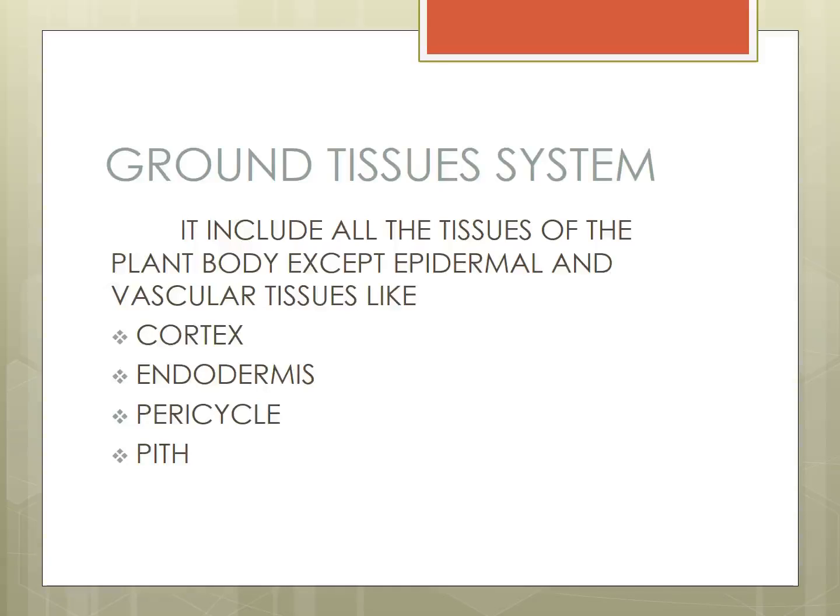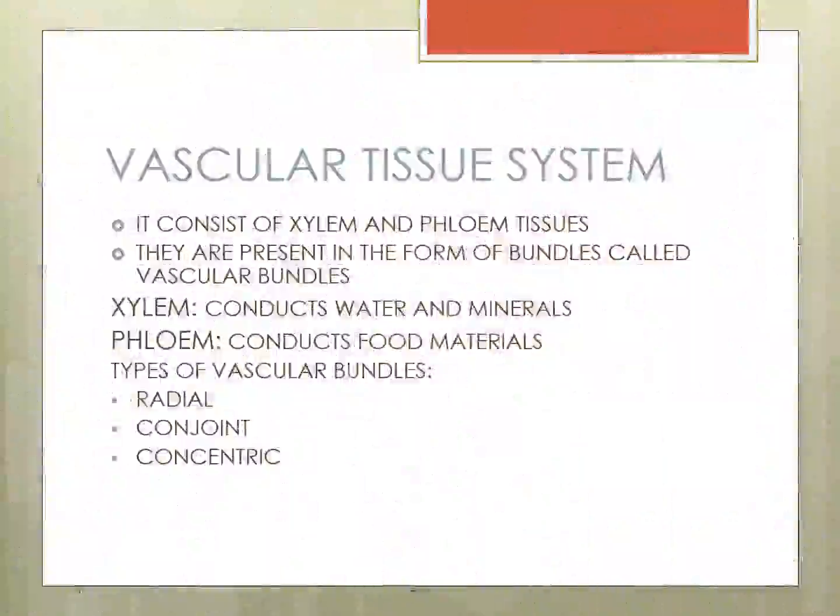What are the examples of ground tissue? Cortex, endodermis, pericycle and pith. These are the ground tissue system. Now we have to study the vascular tissue system. The vascular system consists of xylem and phloem tissues.